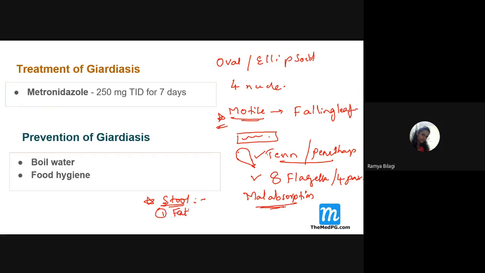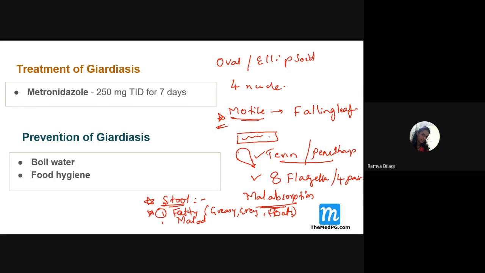So it is fatty stool, which looks greasy and gray or green in color, and it floats in water. The stool has a foul, very bad smell. No blood. This is very, very important.